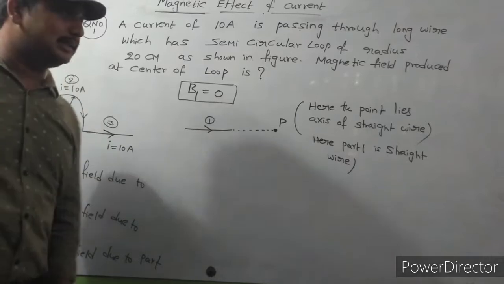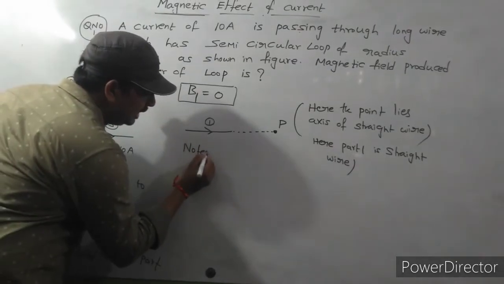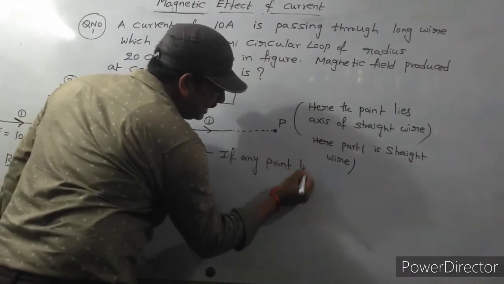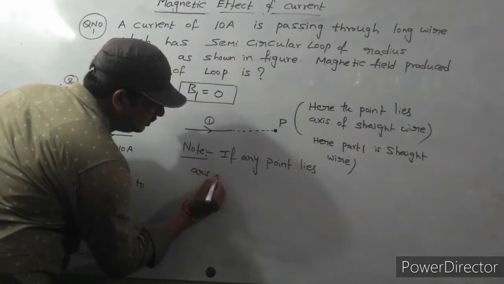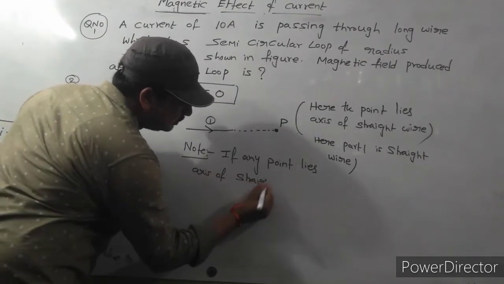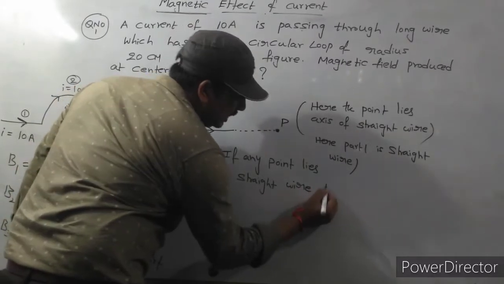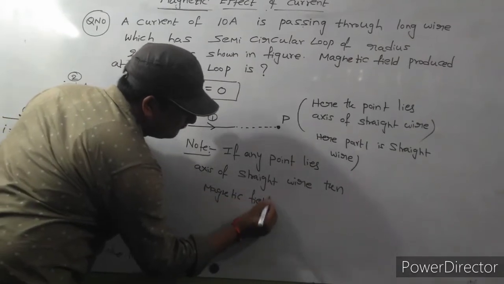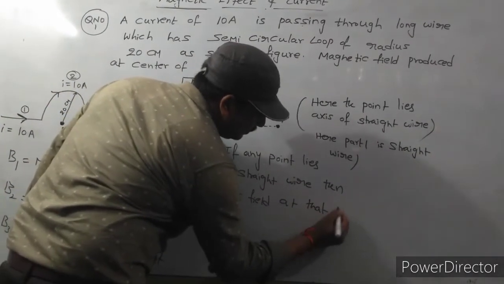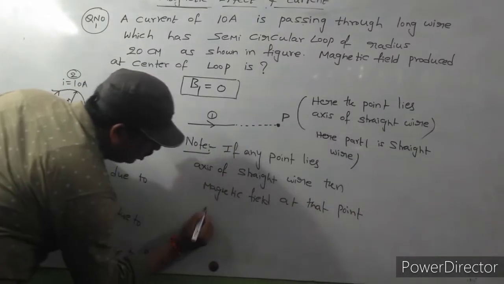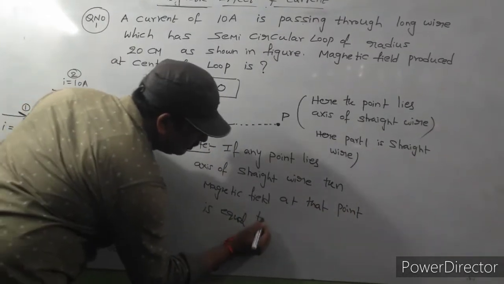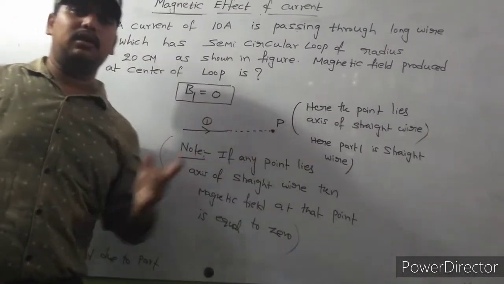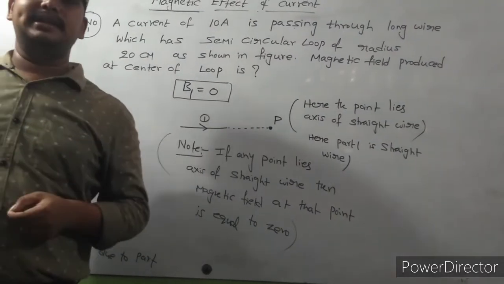You know this already: if any point lies on the axis of a straight wire, then the magnetic field at that point is equal to 0.